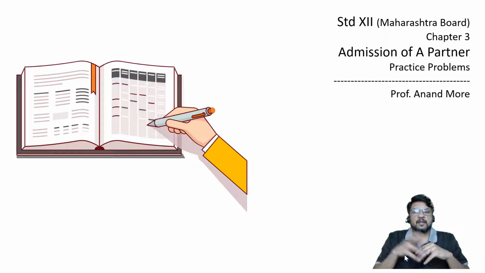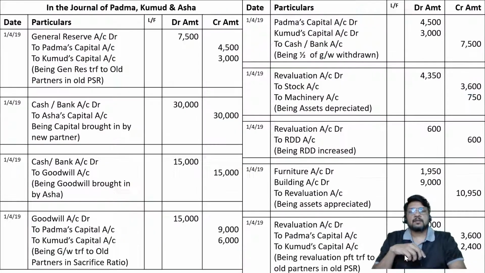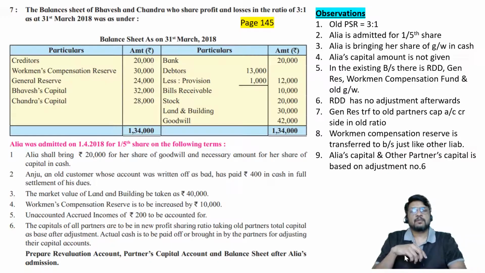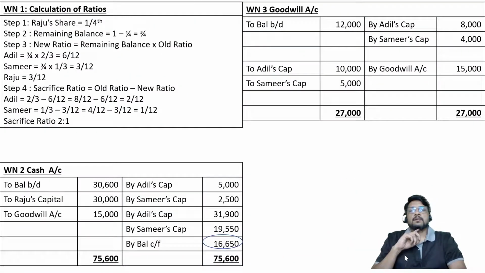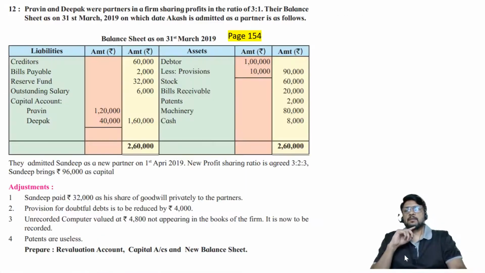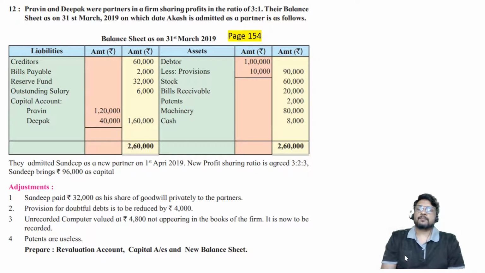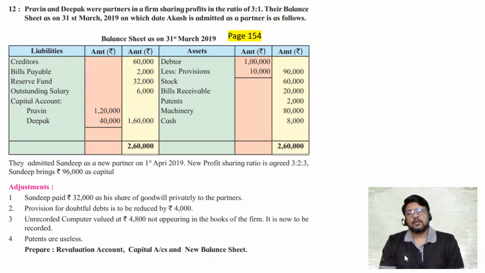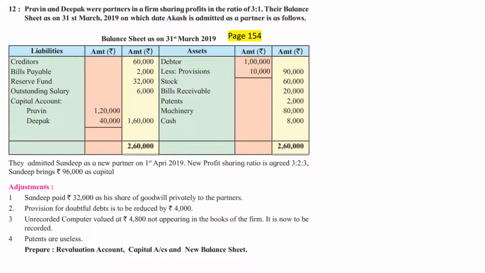Okay, so let us start now with our second last question in the total discussion of admission of partner. 12th question, page number 154. Praveen and Deepak were partners in a firm sharing profits and losses in the ratio of 3:1. So old PSR 3:1, old partners Praveen and Deepak. Their balance sheet on 31st March 2019, on which date Akash is admitted as a partner, is as follows.